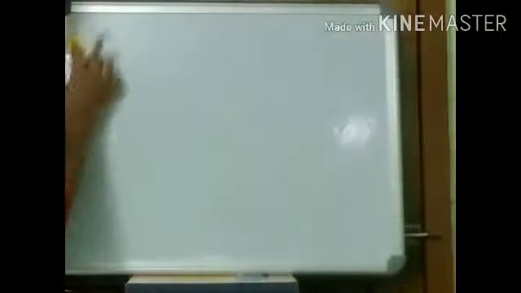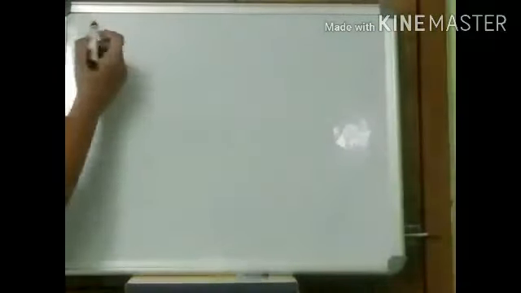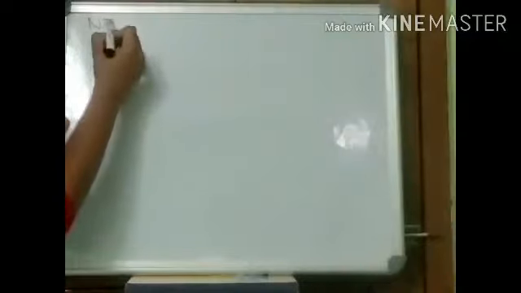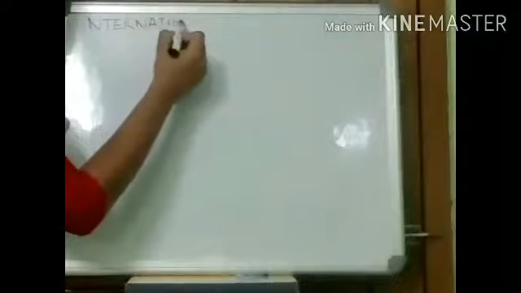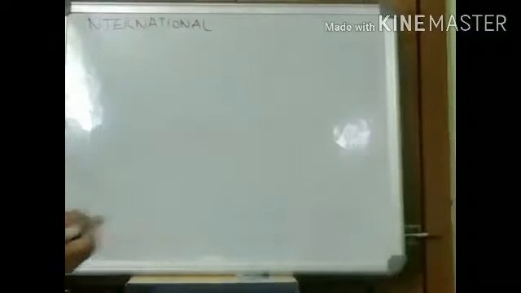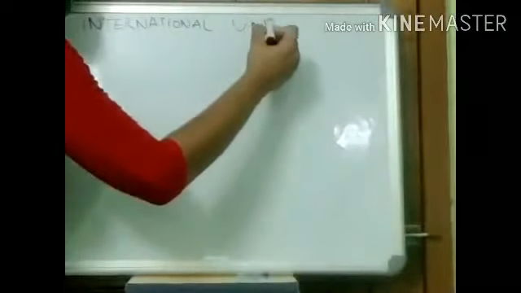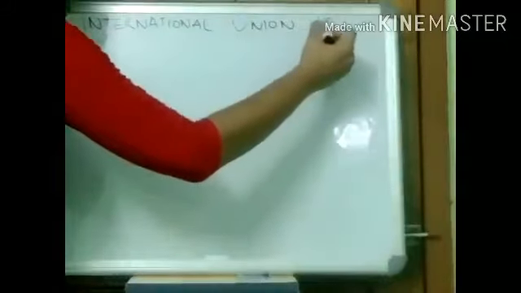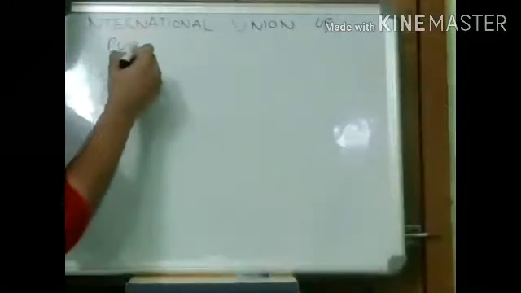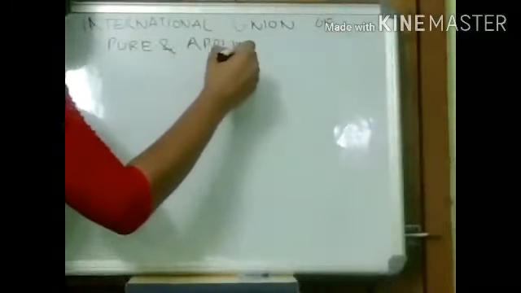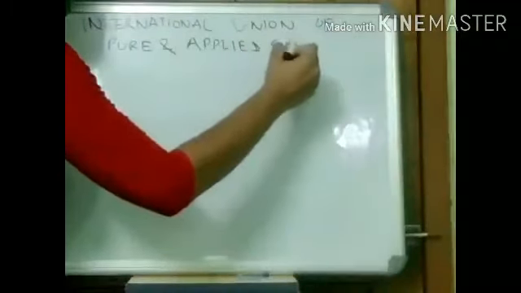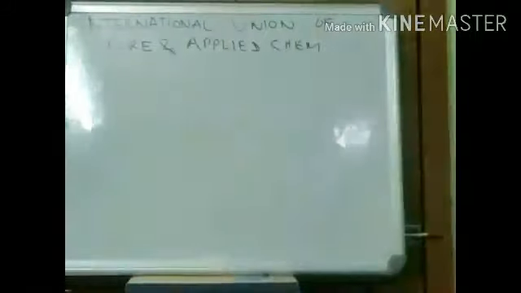So coming to the IUPAC system. Now what does IUPAC stand for? IUPAC stands for International Union of Pure and Applied Chemistry.